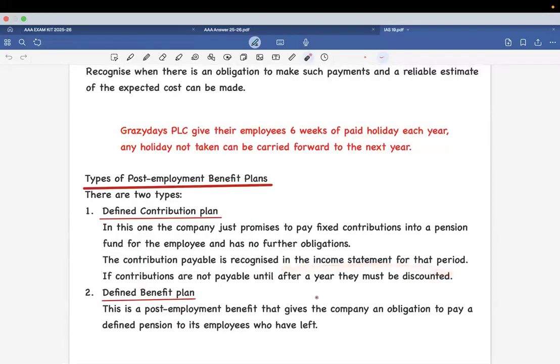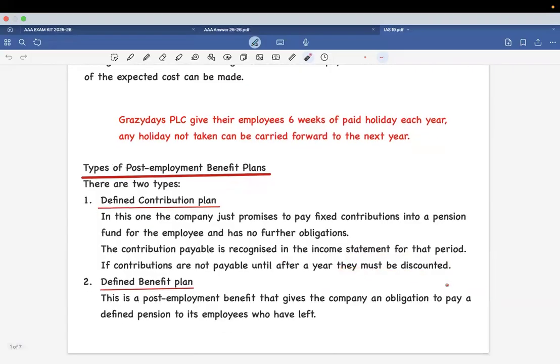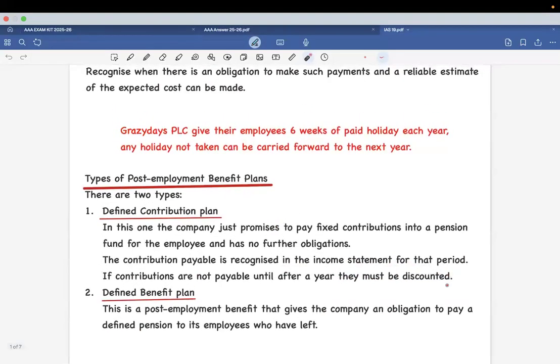Now, if the contributions are being kept pending, that means you're not giving them within 1 year or it is taking more than 1 year, then it is to be discounted.